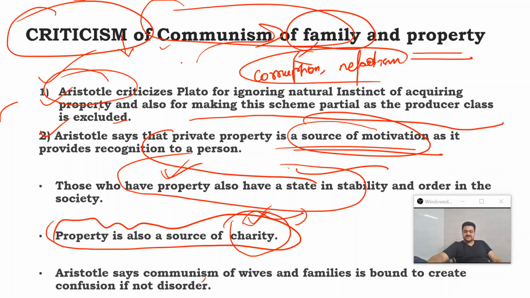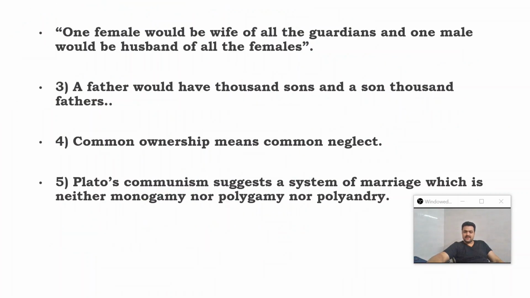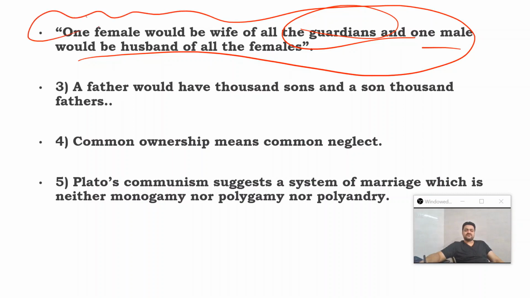According to Aristotle, this is not sustainable because it is going to generate disorder in the society. One female would be a wife of all the males, and one male would be the husband of all the females.